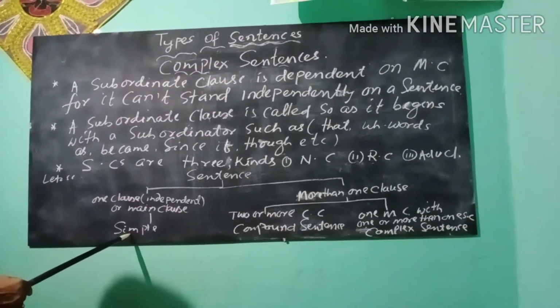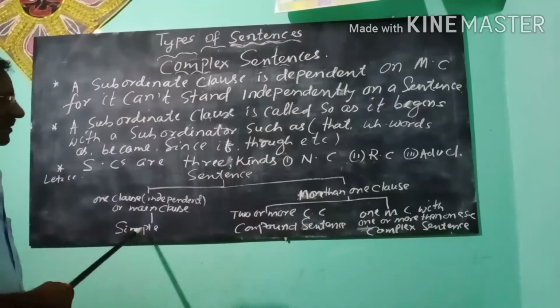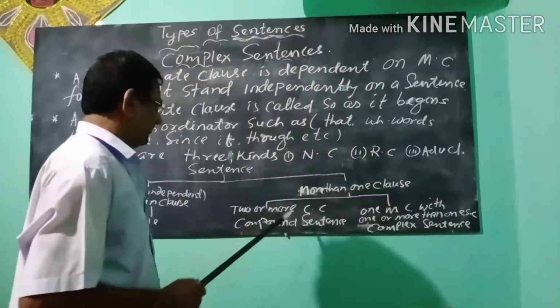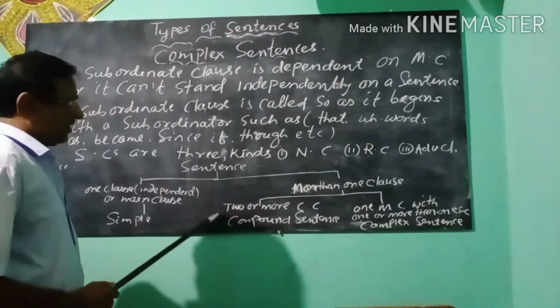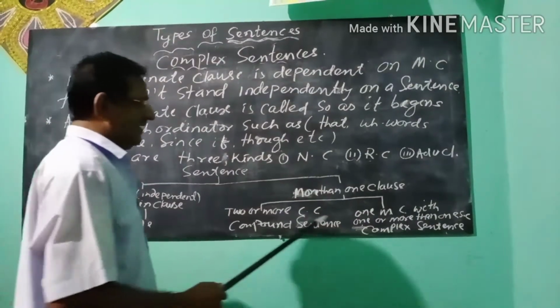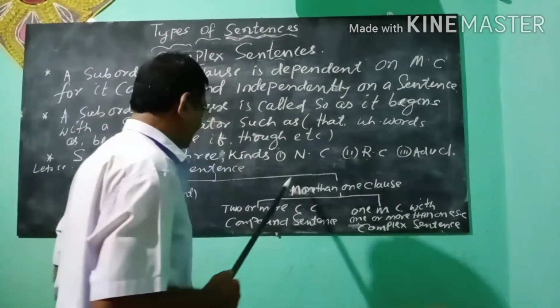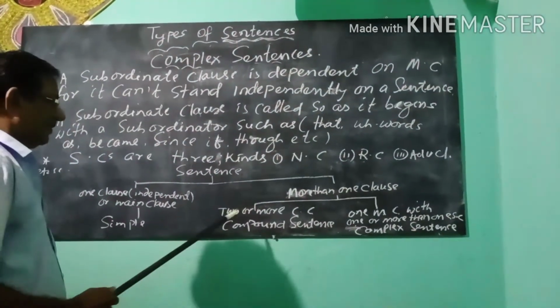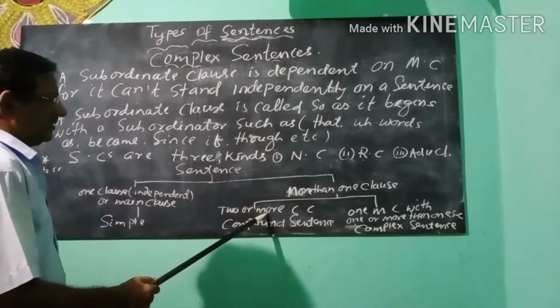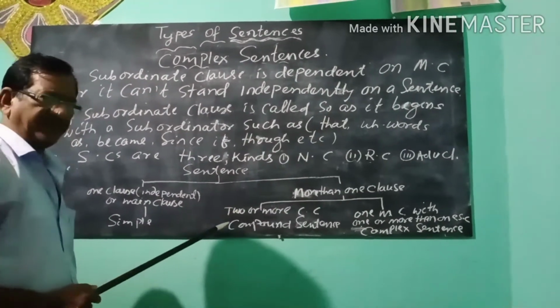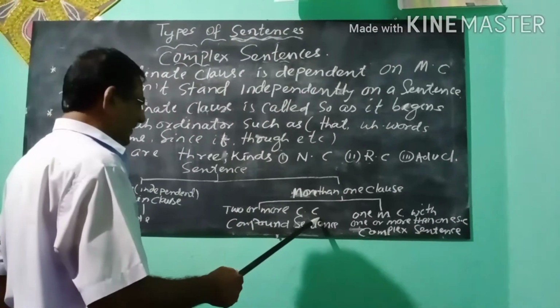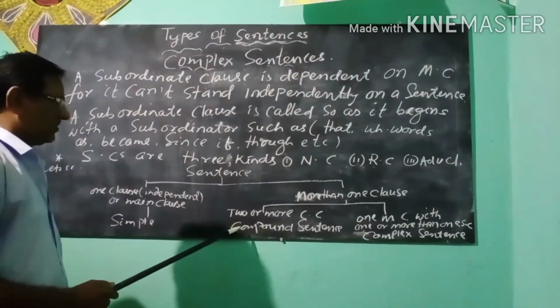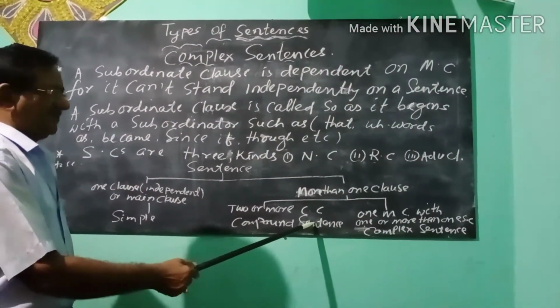A simple sentence has only one clause. With more than one clause, it may be a compound sentence or a complex sentence. Two or more coordinate clauses, CC, is called a compound sentence.